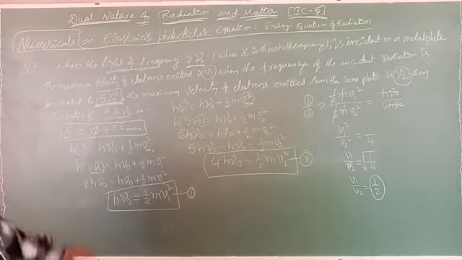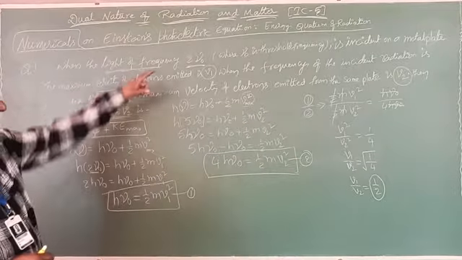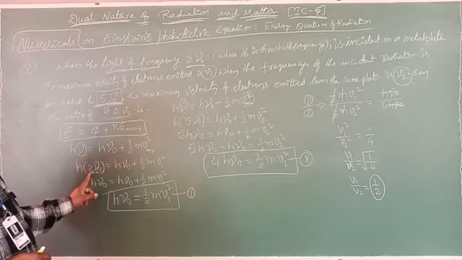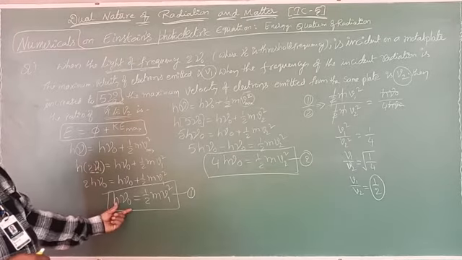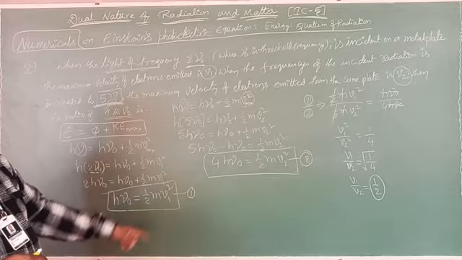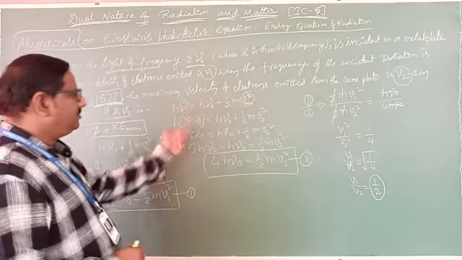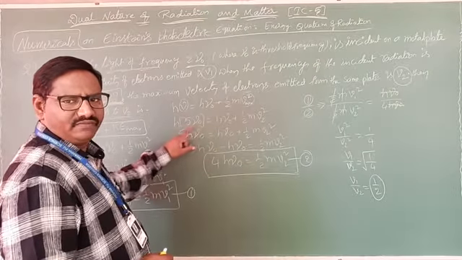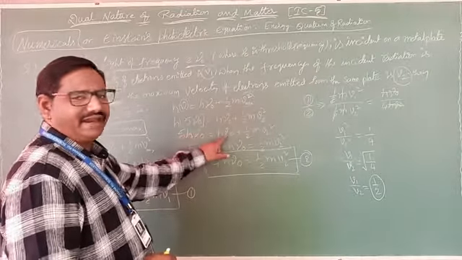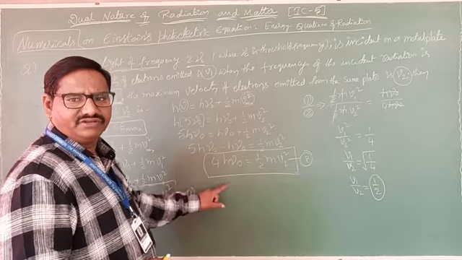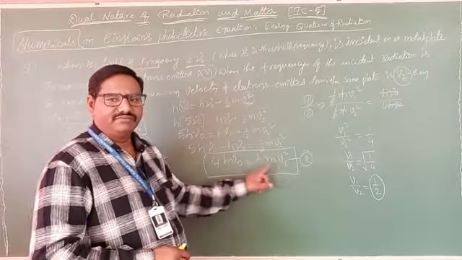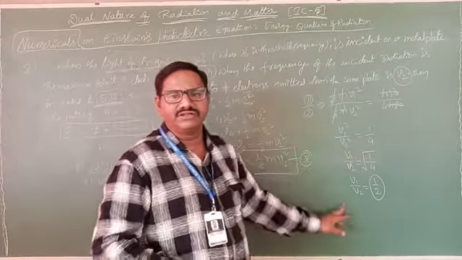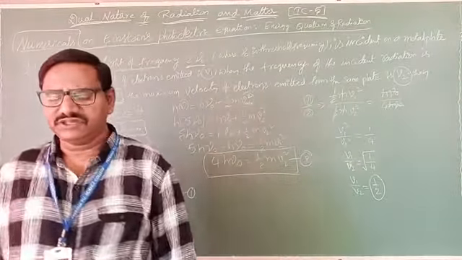Very simple. Initially we take 2 nu naught, so 2 h nu naught minus h nu naught equals h nu naught. At that time it becomes v1. And similarly, instead of this nu, we take 5 h nu naught, so 5 h nu naught minus h nu naught equals 4 h nu naught. At that time the velocity will be v2. Clear? Now take the ratio, then you get the answer 1 by 2. Clear? Next one is,